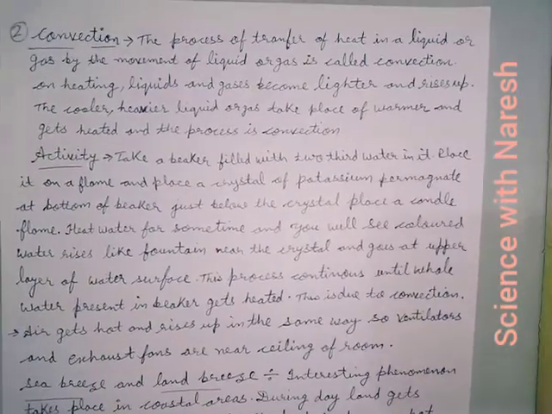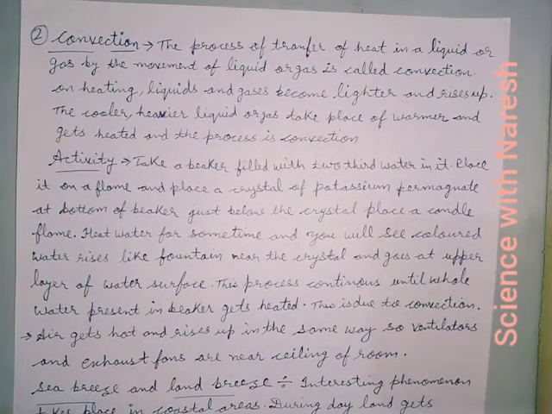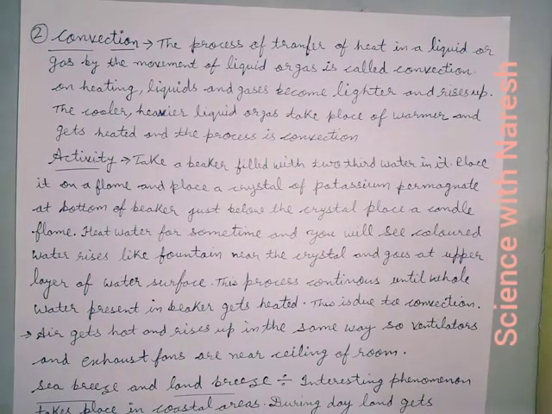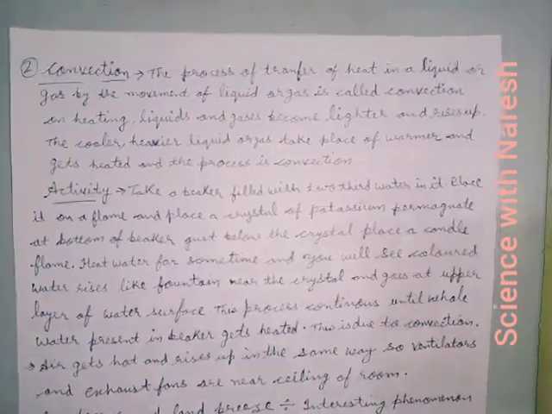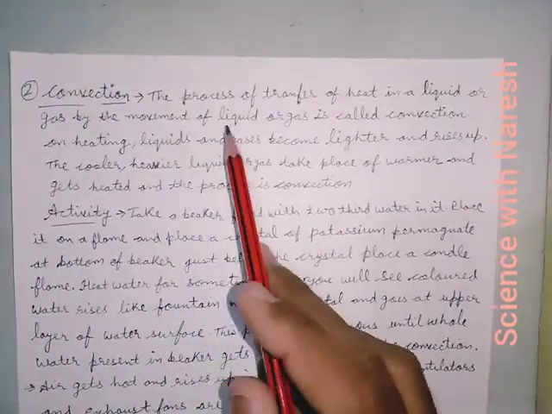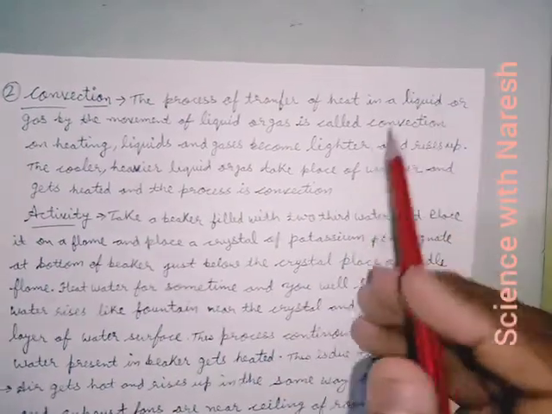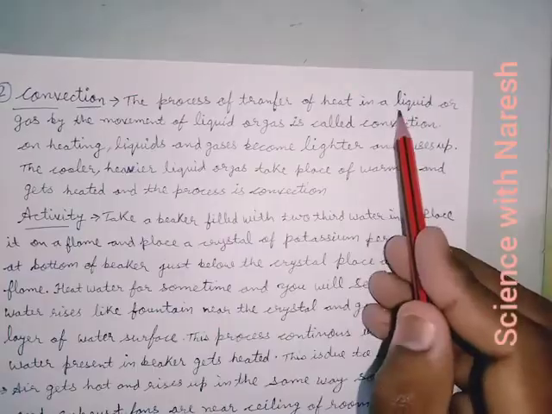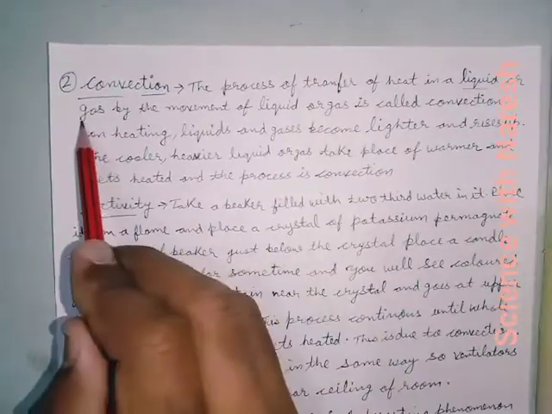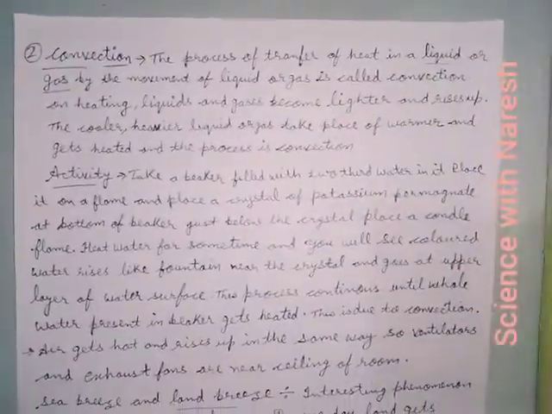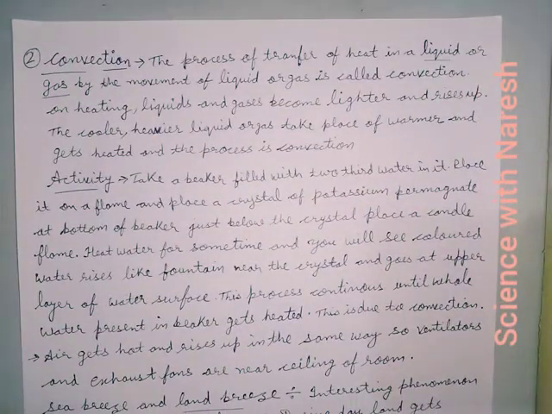What's convection? How the transfer of heat takes place by the help of convection. So, convection is the transfer of heat in a liquid or gas. If in a liquid or gas there is heat transfer, we can say the process may be convection.